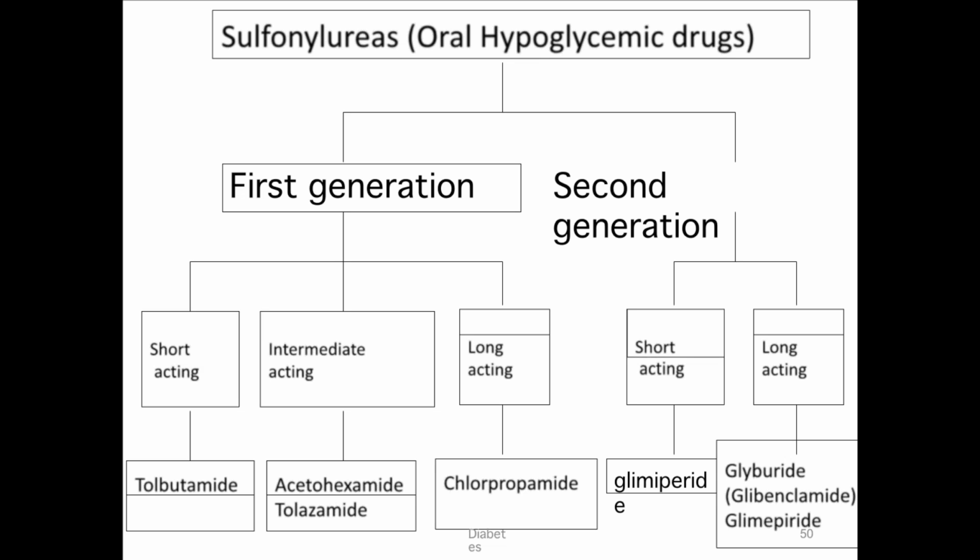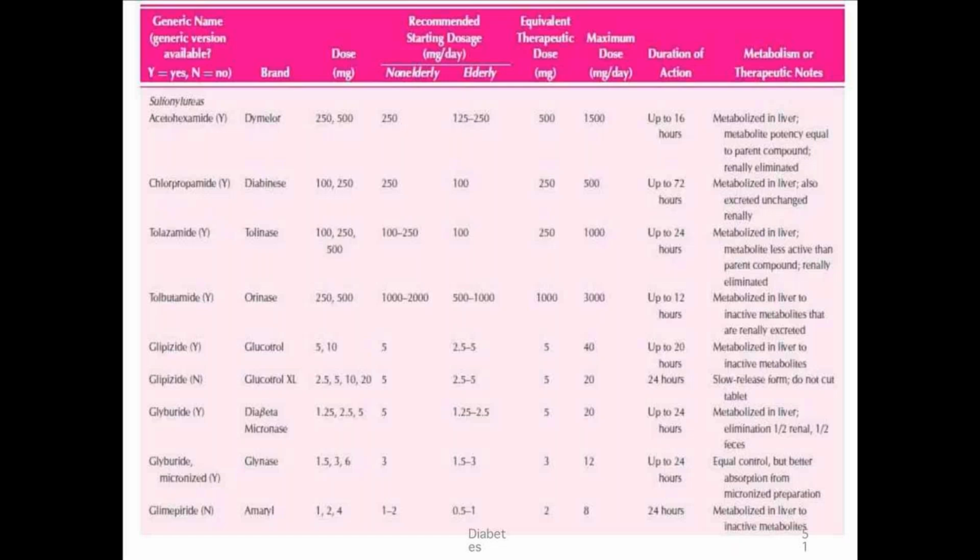Coming to the second generation, they are shorter acting and have fewer chances of hypoglycemia and drug to drug interactions. This table shows the sulfonylurea medications. First generation: acetohexamide, chlorpropamide, tolazamide, tolbutamide. Second generation: glipizide, glyburide, glimepiride.